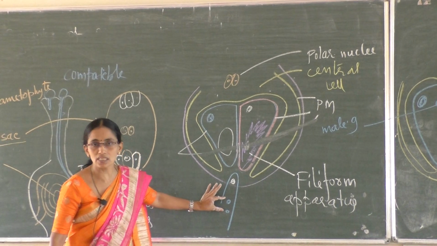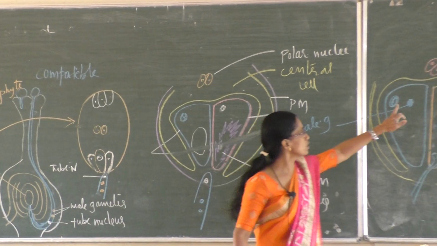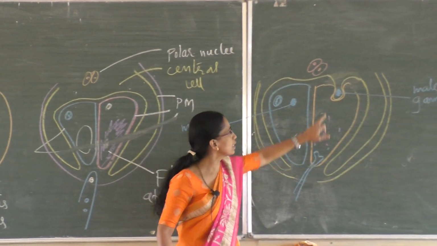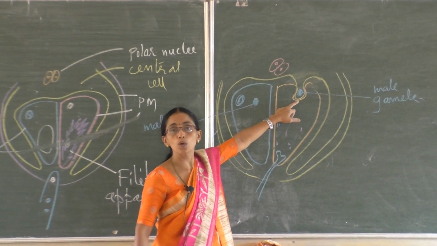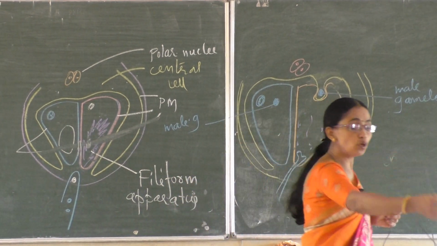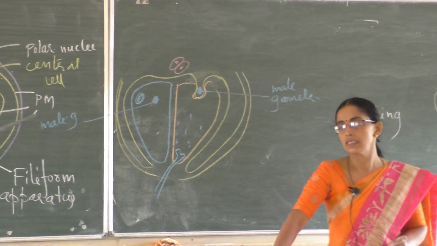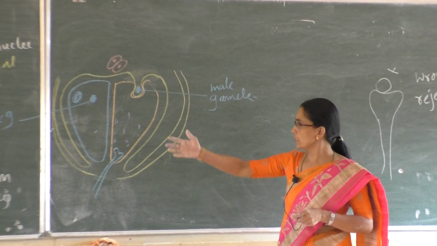It finally discharges the two male gametes into the synergid. One remains closer to the egg cell, another remains closer to the polar nuclei or in the central cell. That is called post-pollination events. Yes, post-pollination events are all these.